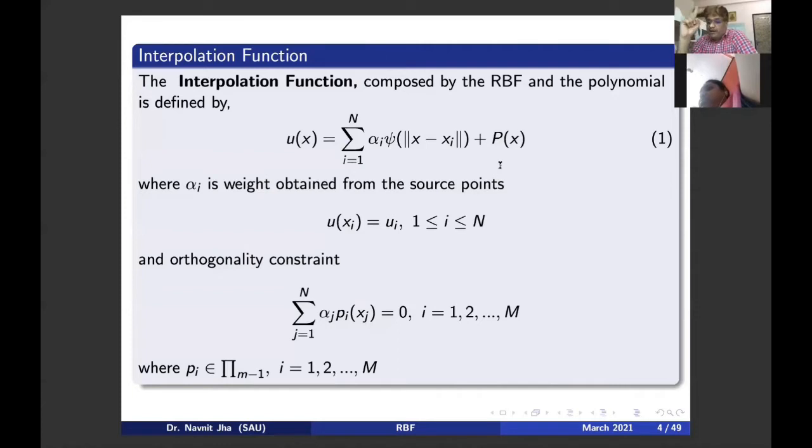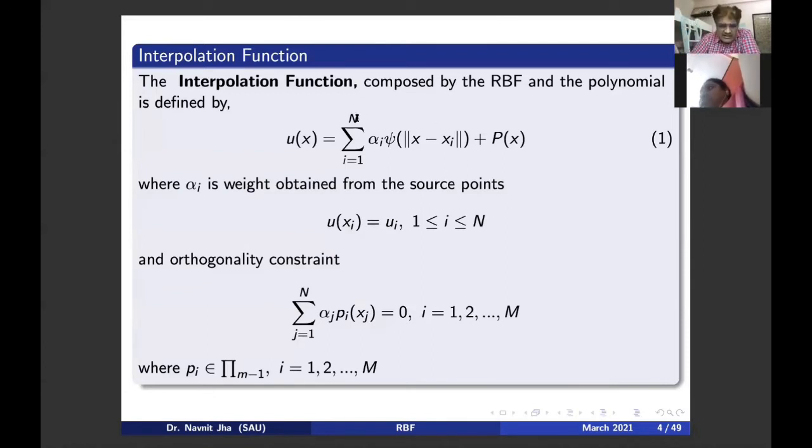Px is a polynomial, and this sigma i is going from 1 to n. This consists of basically a radial basis function, psi. Please do not confuse. I have written this norm, psi; all these are just mathematical big symbols. These are very easy things and can be easily understood.